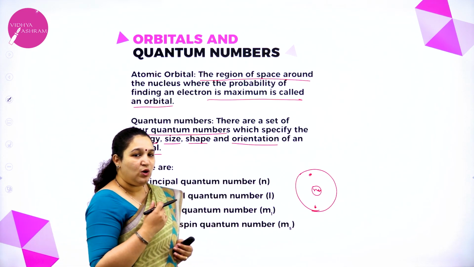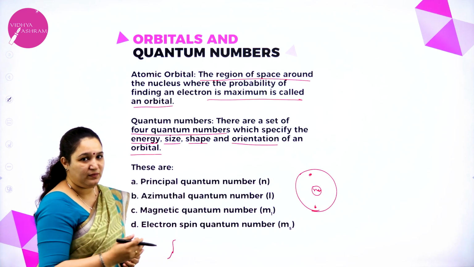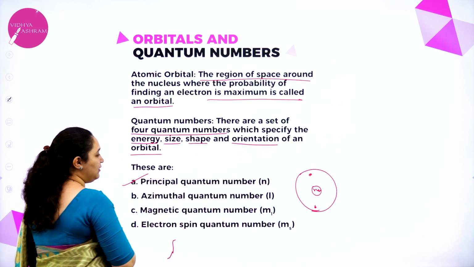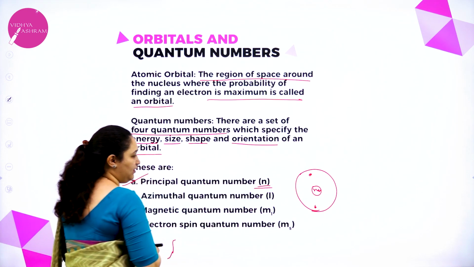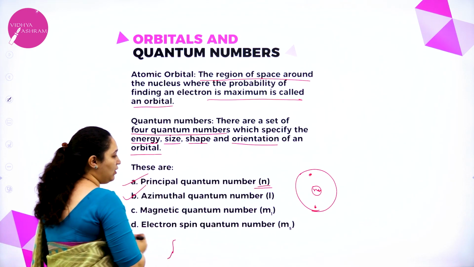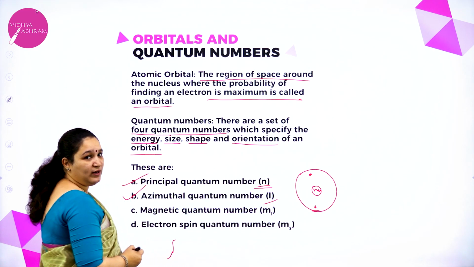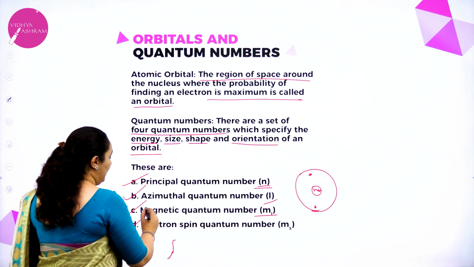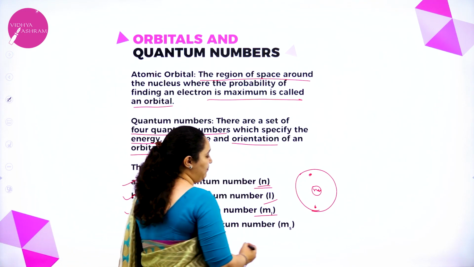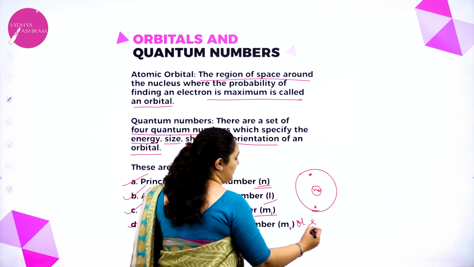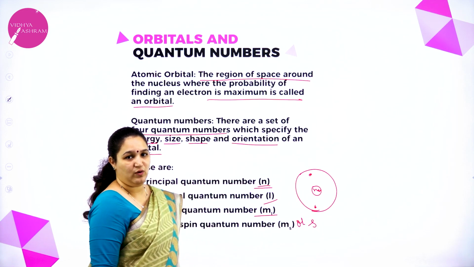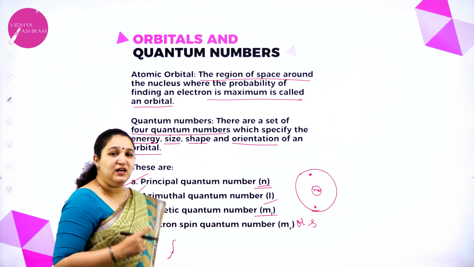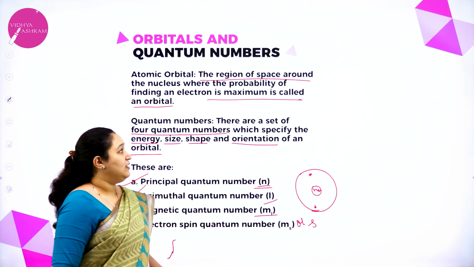So, we learn all the 4 quantum numbers. Which are the 4 quantum numbers? They are the principal quantum number, which we write as small letter n. Next, we have the azimuthal quantum number, which is written as small letter l, the magnetic quantum number ml, and the electron spin quantum number ms, or even simply written as s. So, these are the 4 quantum numbers. We learn each one by one.